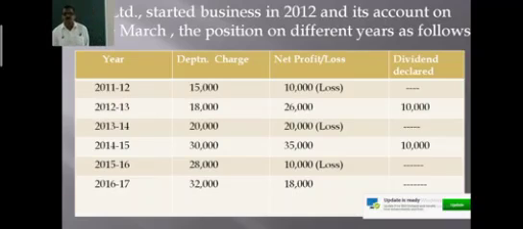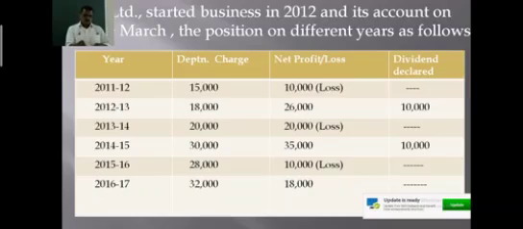In the year 2015-16, 28,000 is the depreciation charge and 10,000 is the loss incurred during the year. And in the year 2016-17, 32,000 is the depreciation charge and 18,000 is the profit, and no dividends are declared in the current year, that is in the year 2016-17.